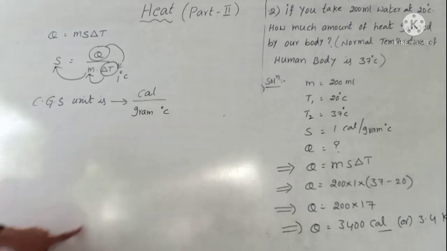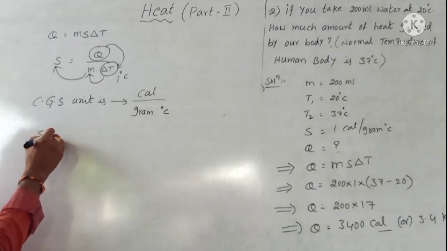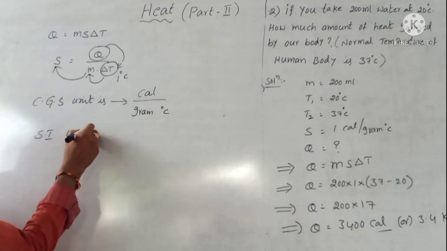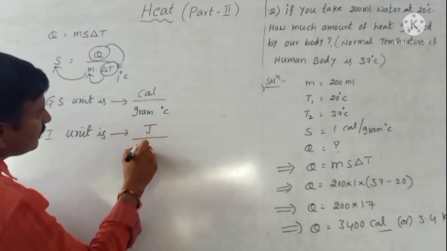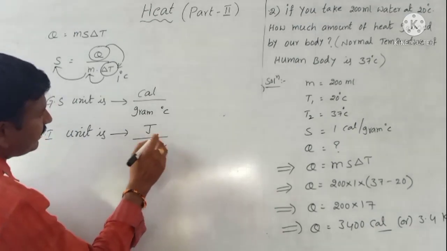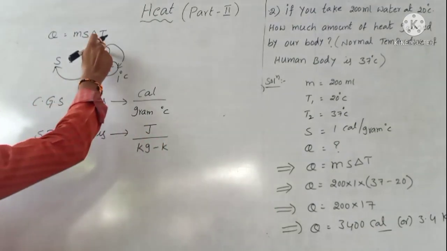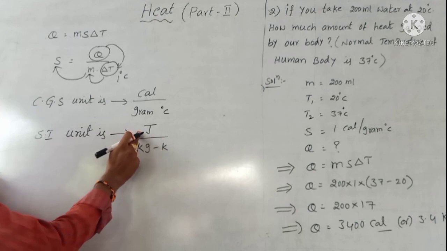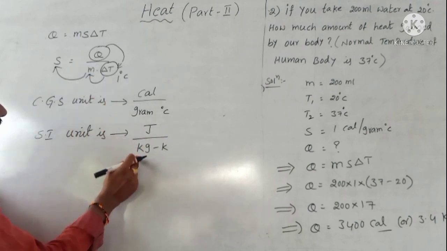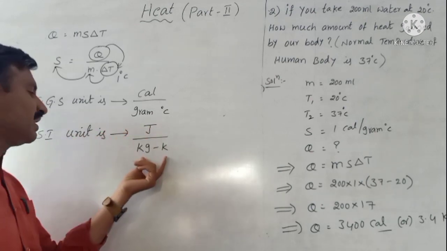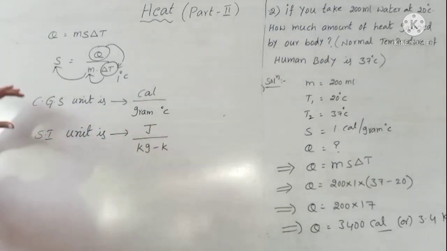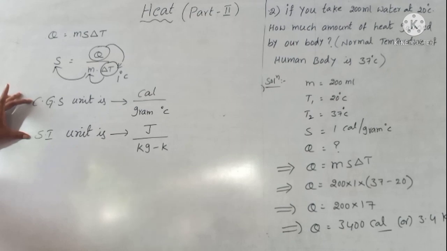The SI unit is joule per kilogram Kelvin: heat in joule, mass in kilogram, temperature in Kelvin. What is the relation between these two, the CGS and SI units of specific heat?